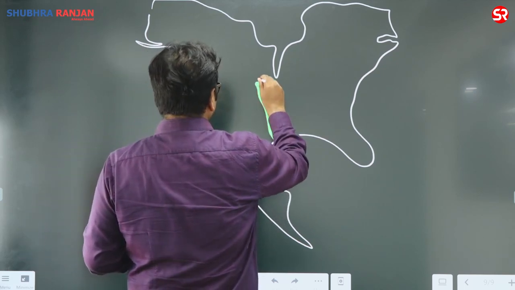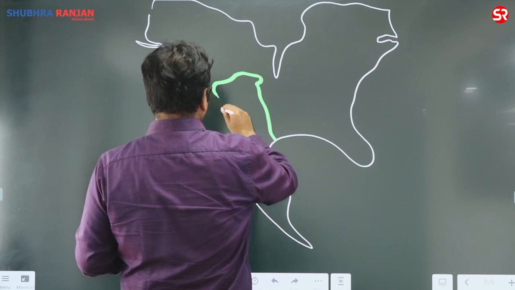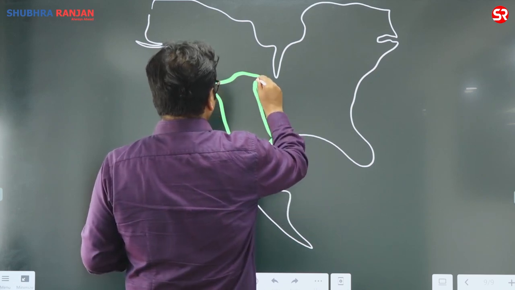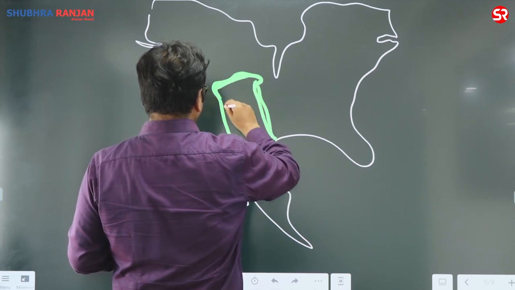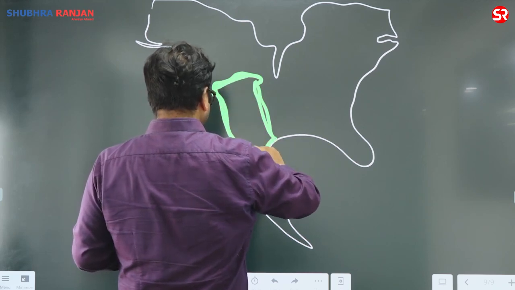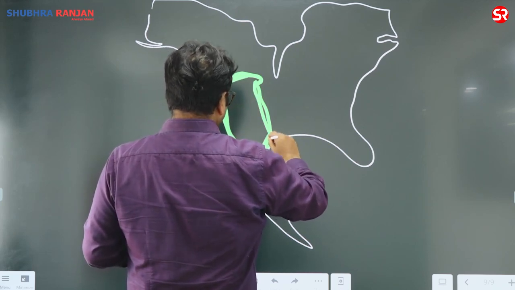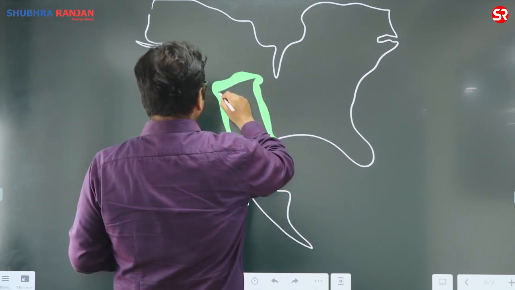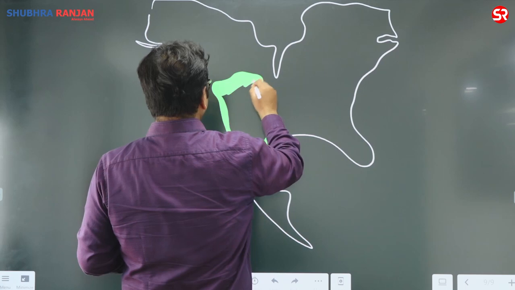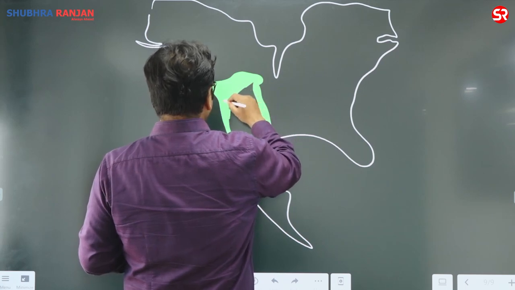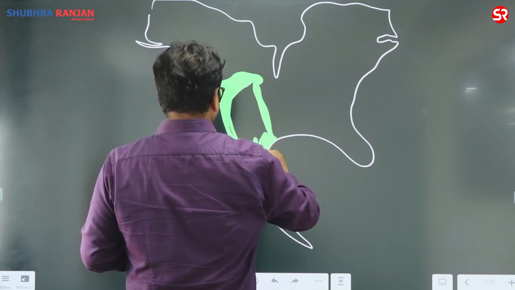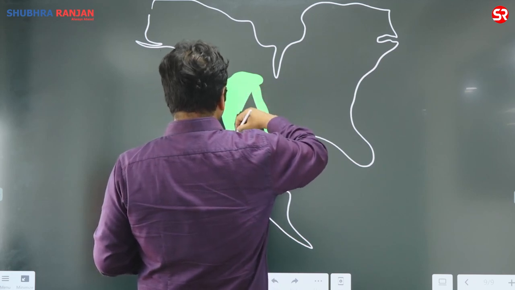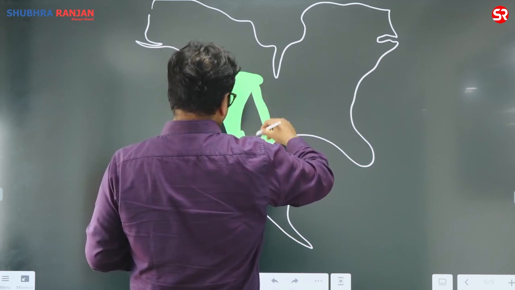This area is called Tornado Alley, extending largely in North America, the USA, Canada, and northern Mexico near the Gulf of Mexico. This area is known for tornado formations.